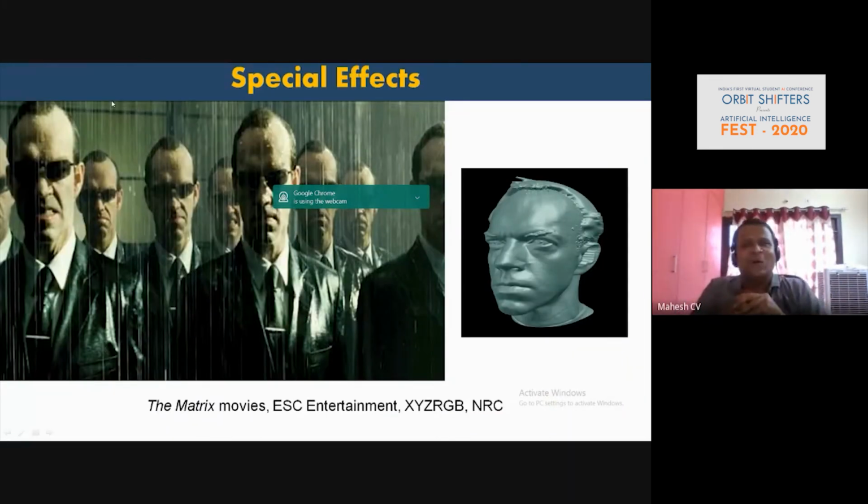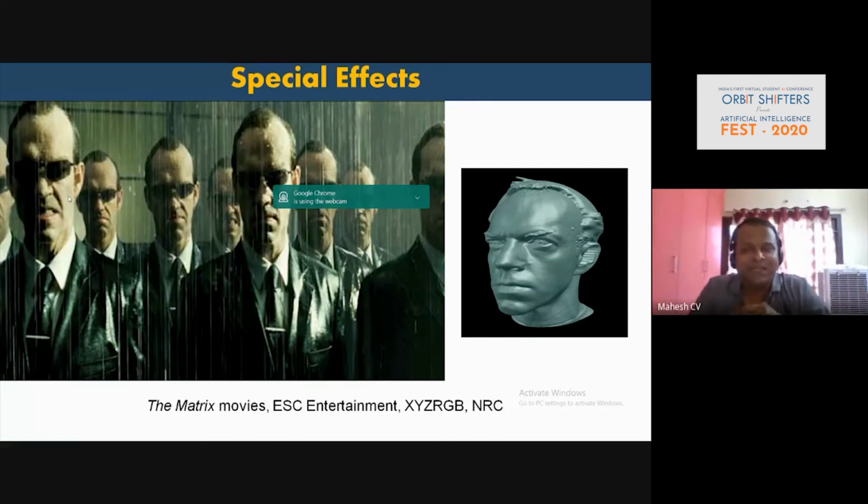And apart from that, now let's say you have huge characters. We don't have one person with similar faces, right? Or else you would have to put on some kind of a mask and shoot. Instead of that, I'm not sure whether you watched a movie called Matrix. So this guy is the main villain, right? Whenever he touches or whenever he wants to mimic, automatically the person becomes similar to him, right?